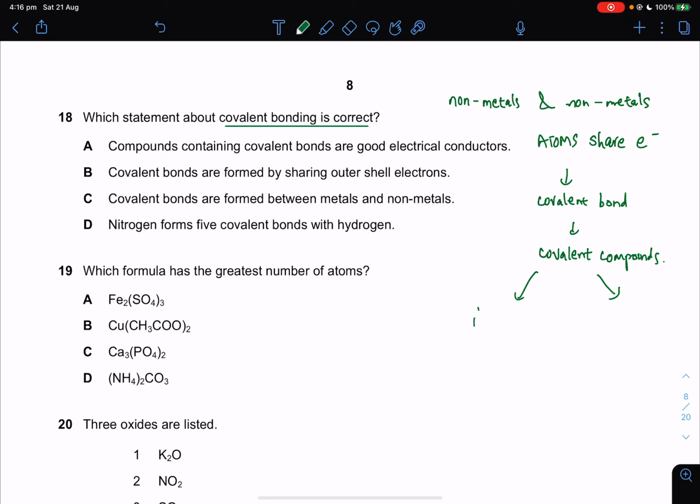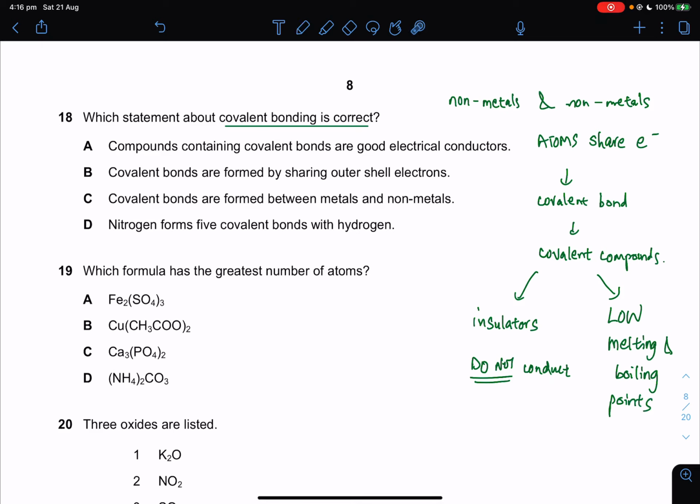must know. Covalent compounds are insulators, meaning they do not conduct. Insulators means they do not conduct, and then something else which is associated with covalent compounds is low melting and also boiling point, meaning to say it is easy to melt, it is easy to boil, meaning to say low temperature, senang untuk cair, senang untuk mendidih.